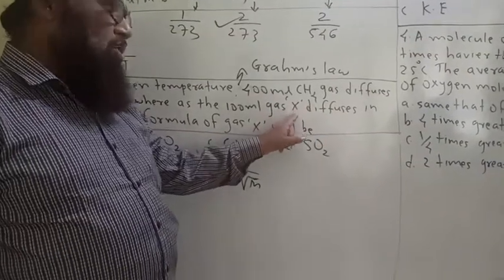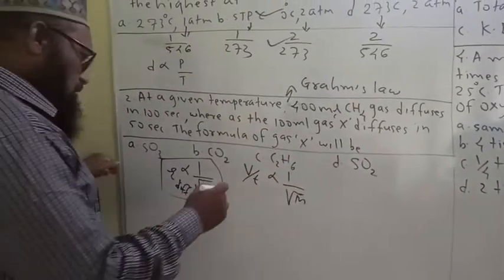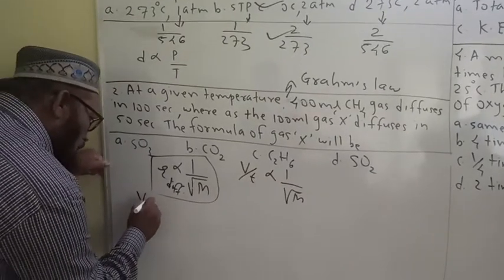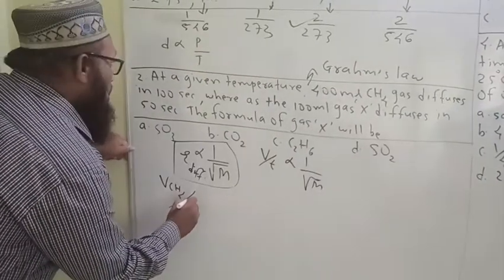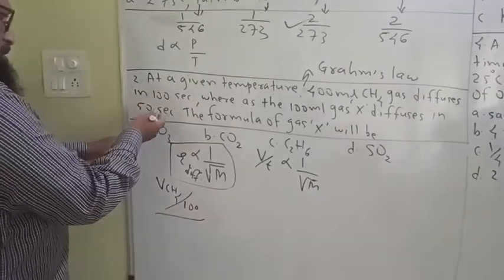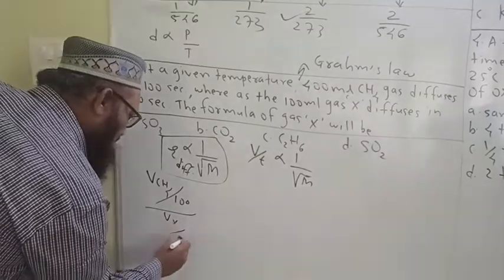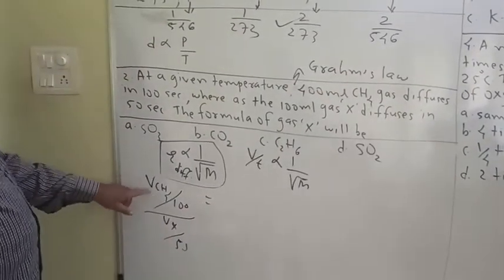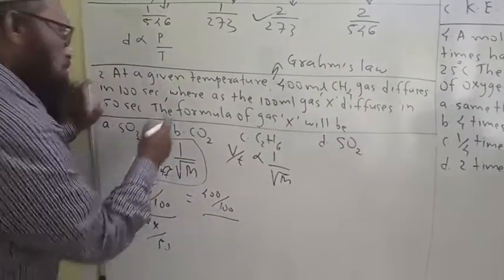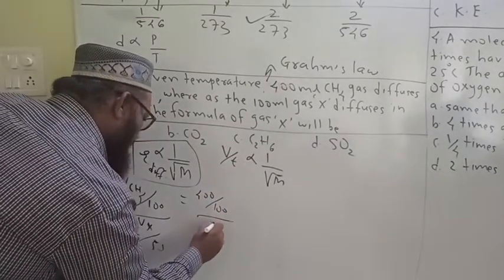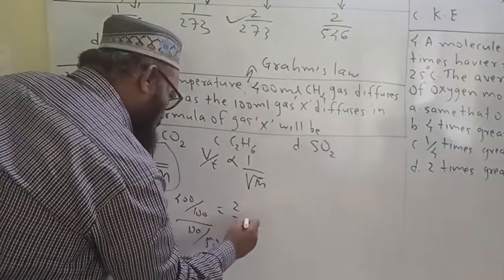First we have to determine the molar mass of gas X. Then we will see which formula suits. Let us solve this one. Volume of methane gas per time, 400 upon 100 seconds, upon volume of gas X per time, 100 upon 50 seconds. This comes to 2 by 1.